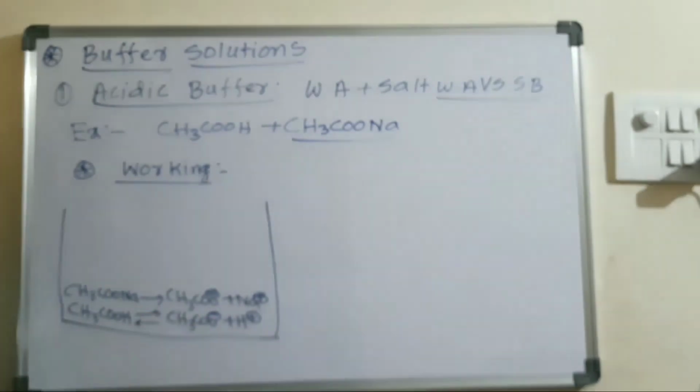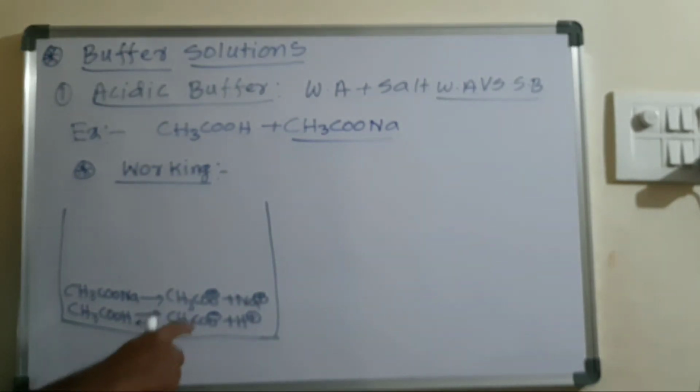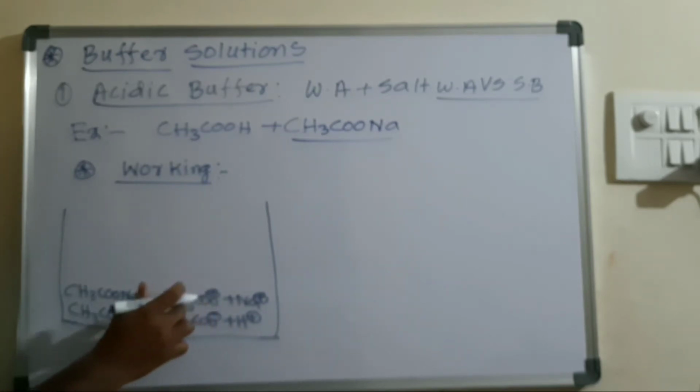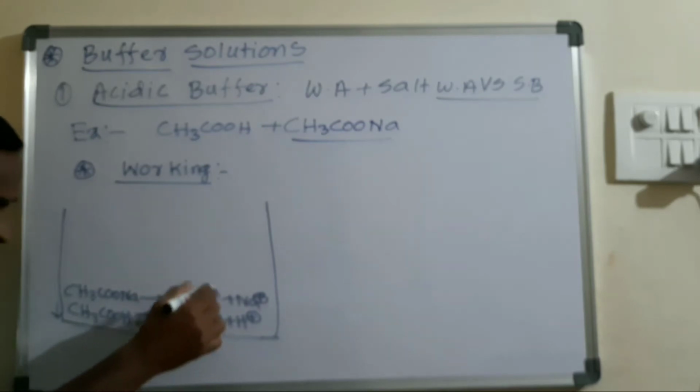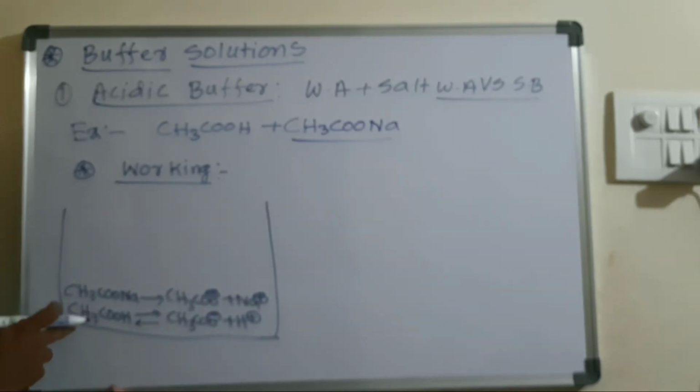This weak electrolyte will be dissociated into CH3COO minus plus H plus, right? Whenever this common ion effect is there, it decreases the dissociation of the weak electrolyte. Due to the presence of this common ion, the dissociation of the weak electrolyte will decrease.